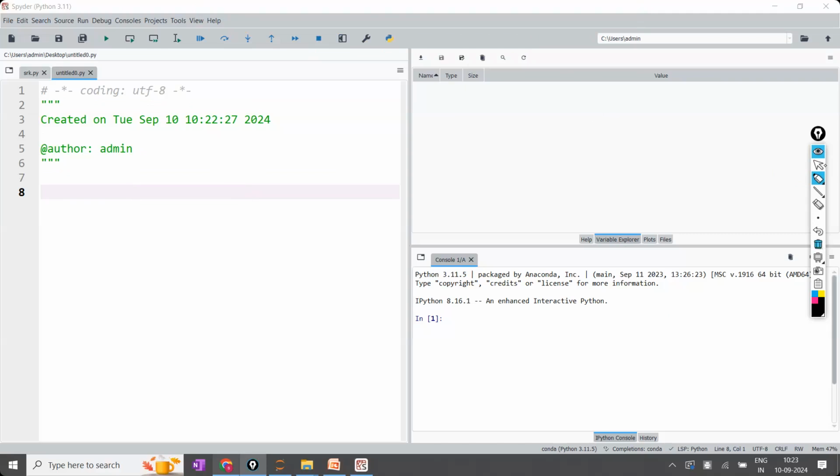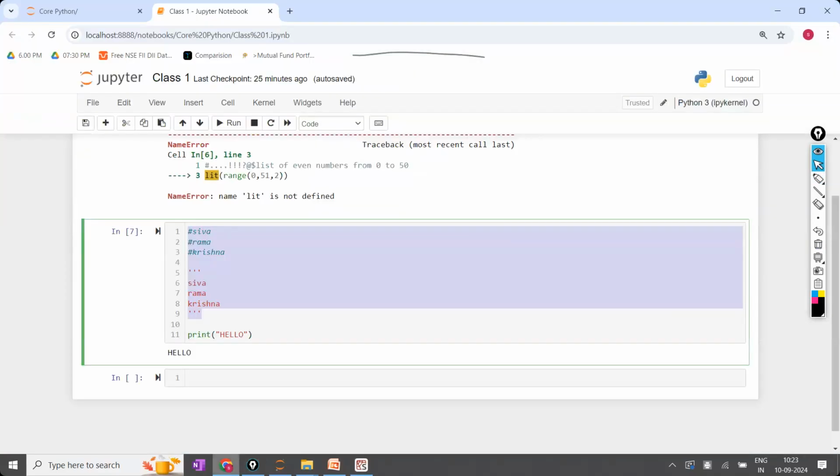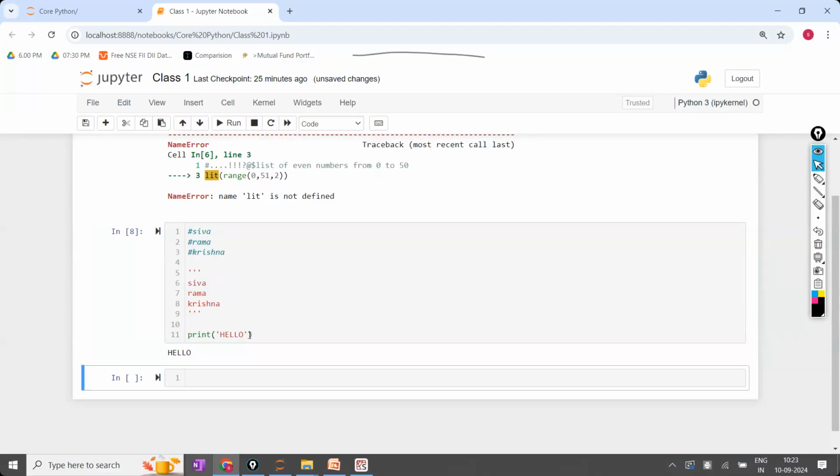Sir, for example, earlier you have done the print hello, na. Print hello. Here I have written double quotes; instead of double, I'm writing single. Single open, single close. Answer is also same. Wherever the double quotes are there, in the double quotes position, if you write single quote, also not a problem. But triple quotes means three of them you have to use. Either single or double, choice is yours, but 3 you have to use.